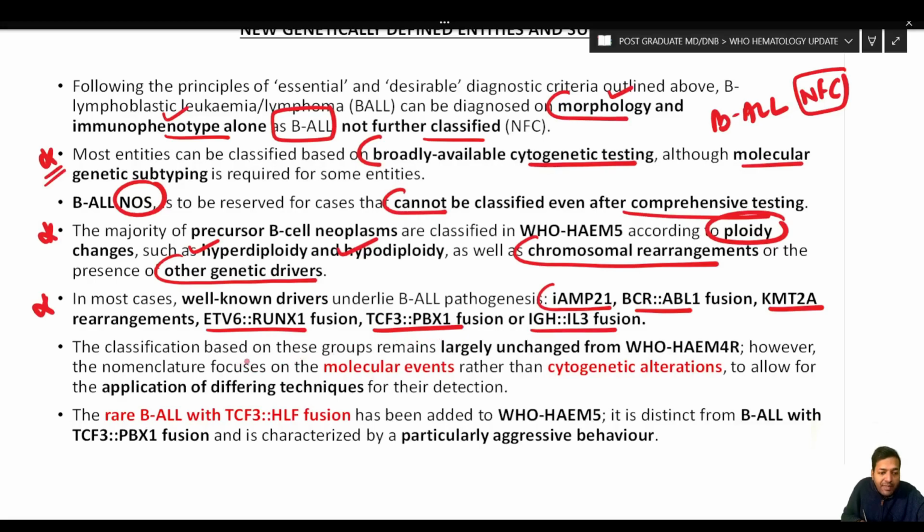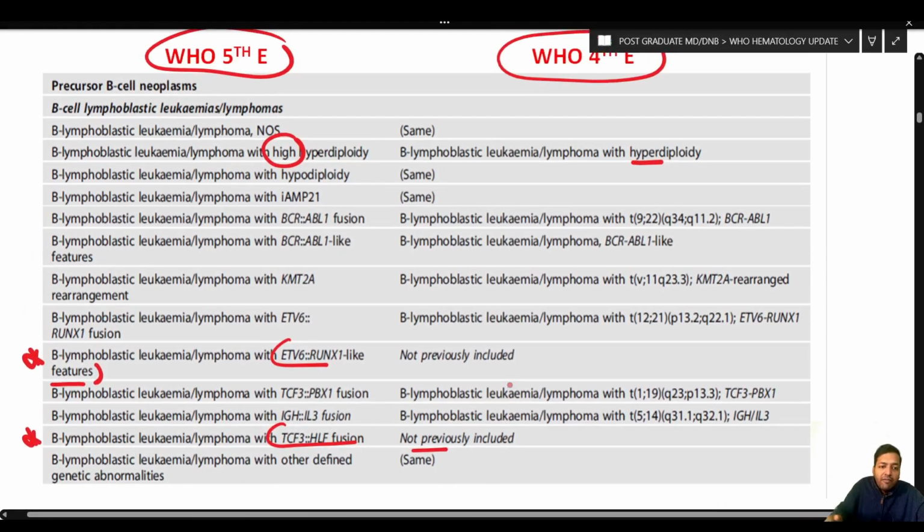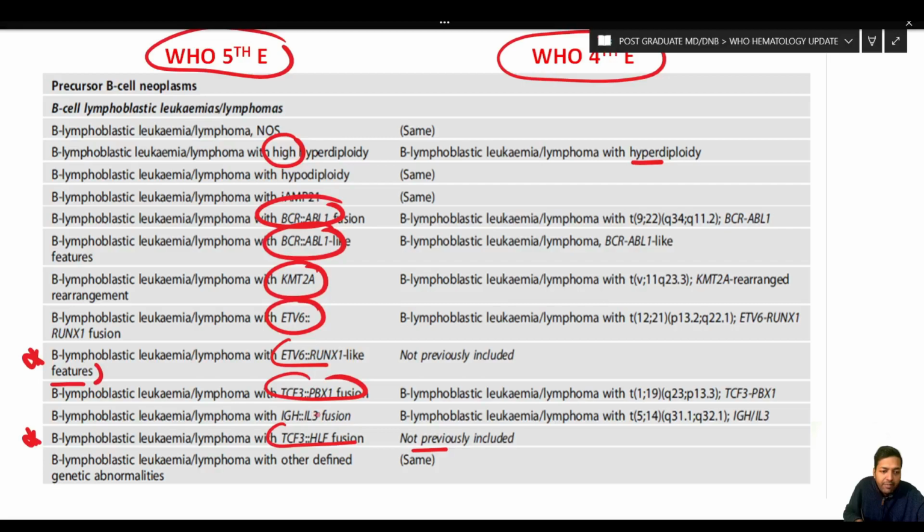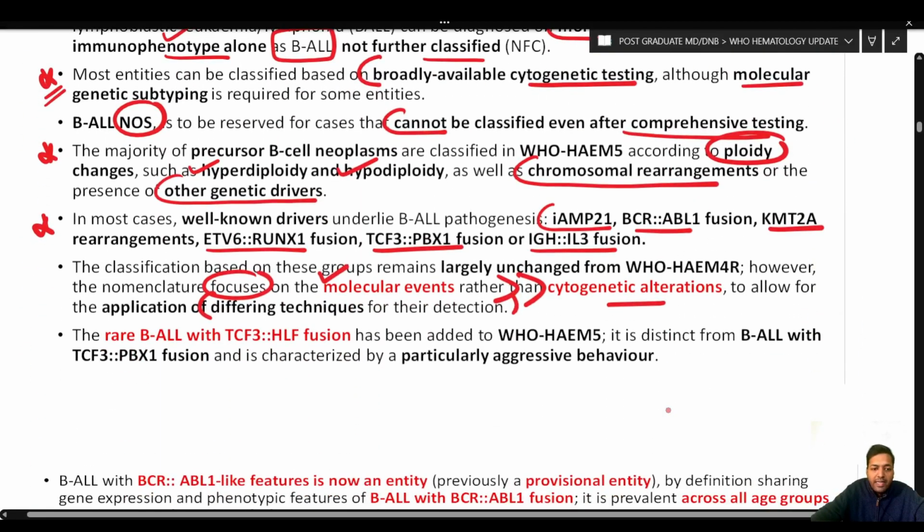However, the nomenclature focuses on the molecular events more compared to the cytogenetic alteration, to allow for application of different techniques for their detection. So, as we see over here, we are just concentrating on the molecular events rather than the cytogenetic event that has taken place. So, remember, this cytogenetic event is not that important, and therefore you need not remember them when you are writing down the classification, just what I have already explained.